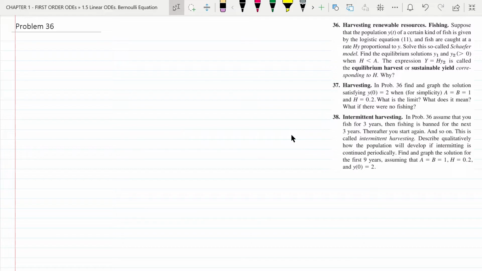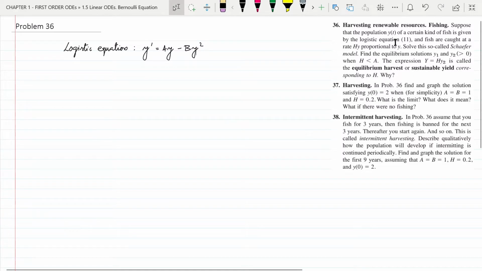First, let us write down the logistic equation from the book. The logistic equation is y dash equal to ay minus by square, and it is sometimes also called the Verhulst equation. This logistic equation gives the evolution of population of plants, animals or humans over time t. This equation plays an important role in population dynamics, which has been given in the book.